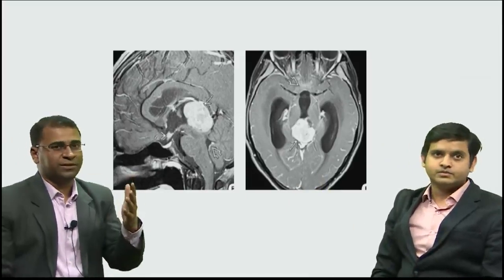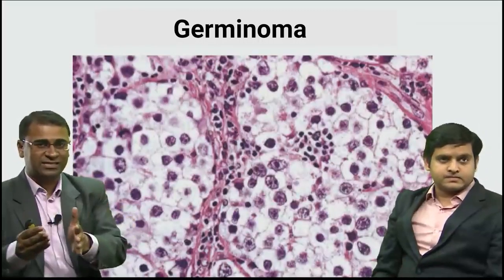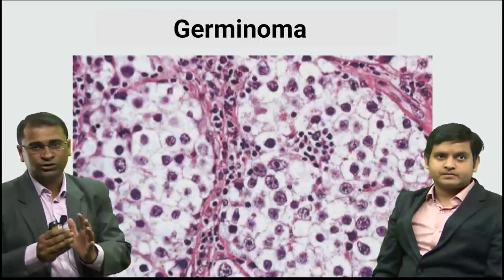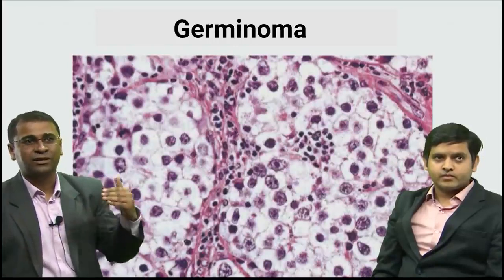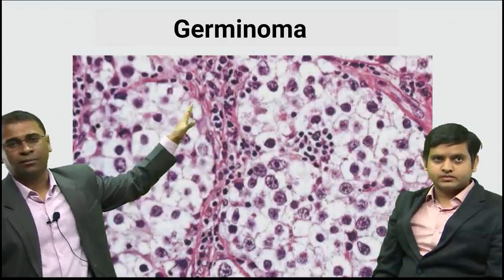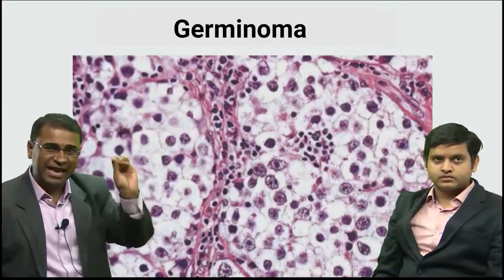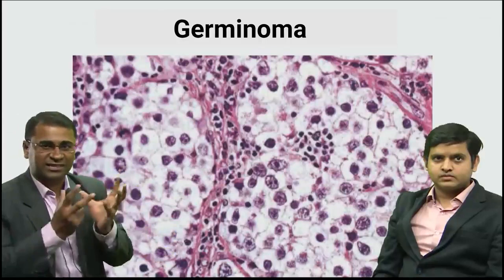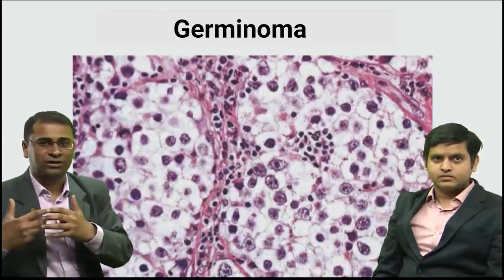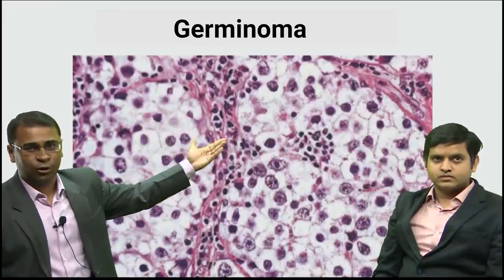So germinoma, basically friends, is made of germ cells. What you see in a testis as seminoma, what you see in ovary as dysgerminoma, is actually called germinoma in a brain tumor. So this is actually a figure of dysgerminoma, exactly the same thing you will see as a germinoma in the brain. So germ cell rests in the brain will be called germinoma. So what are the features of seminoma or dysgerminoma?